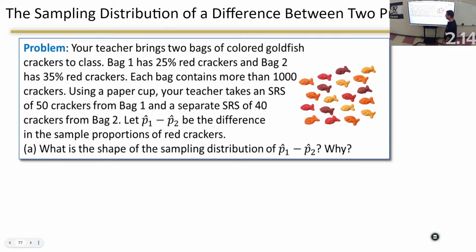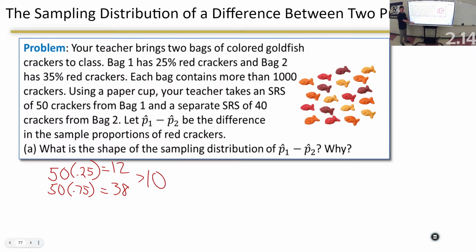So here we go with p1. n1 is 50 times 0.25, and 50 times 0.75. That's 12.5 and 37.5. You can round those, it's okay. As long as it's bigger than 10, they don't care if it's 12.2 or 12. So, approximately normal.